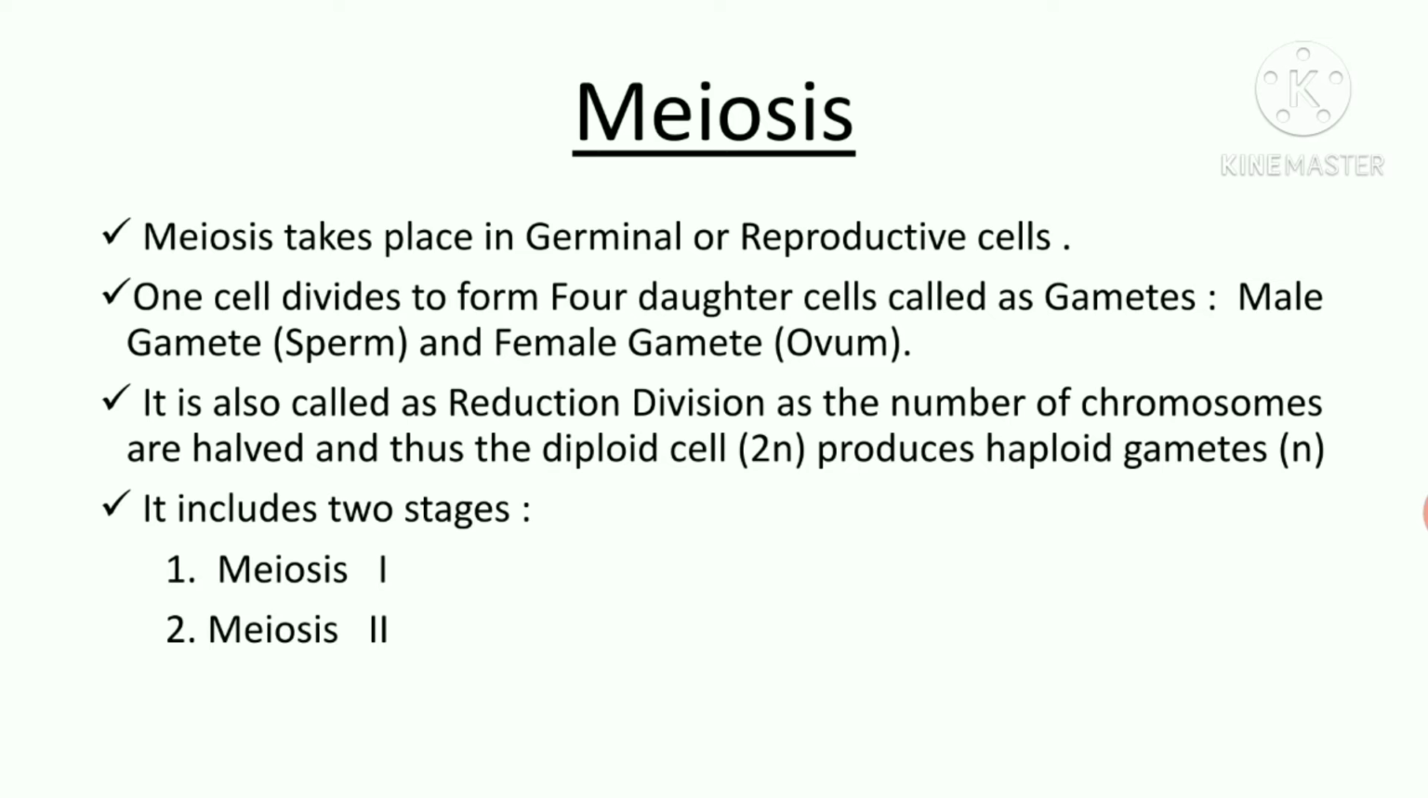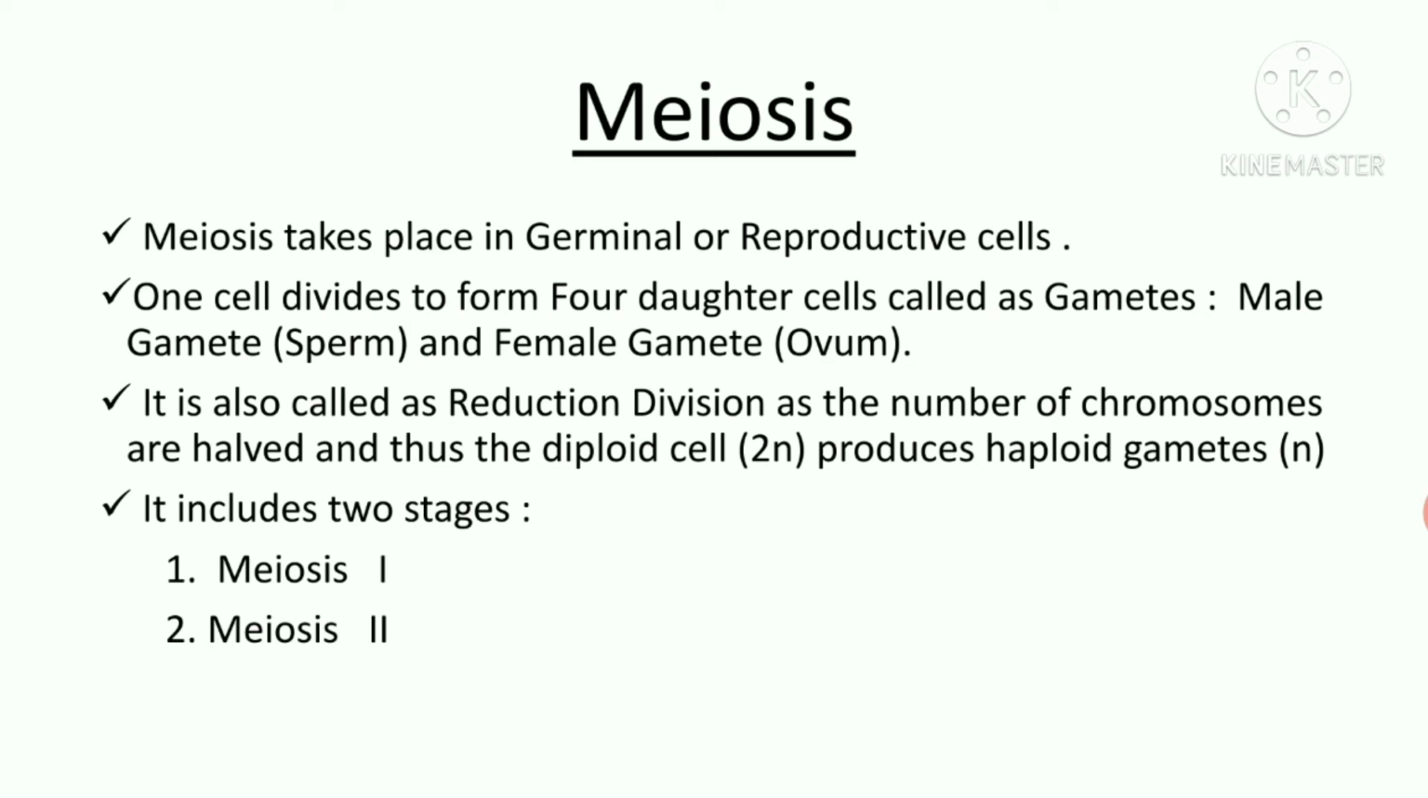Let us study the second type of cell division, that is meiosis. Meiosis takes place in the germinal or reproductive cells. One cell divides to form four daughter cells called as gametes. Male gametes, that is sperm, and female gamete, that is ovum. It is called as reduction division, as the chromosome number is reduced from diploid 2n to haploid n.